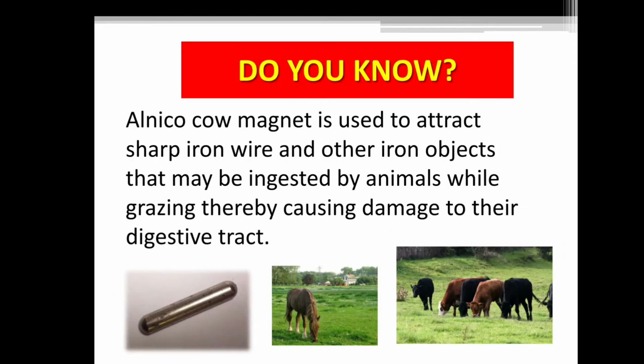Do you know? Alnico cow magnet is used to attract sharp iron wire and other iron objects that may be ingested by animals while grazing, thereby causing damage to their digestive tract.